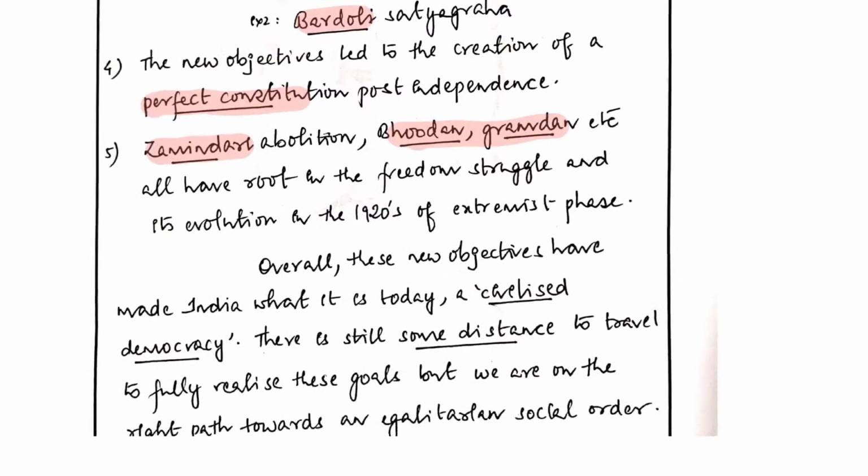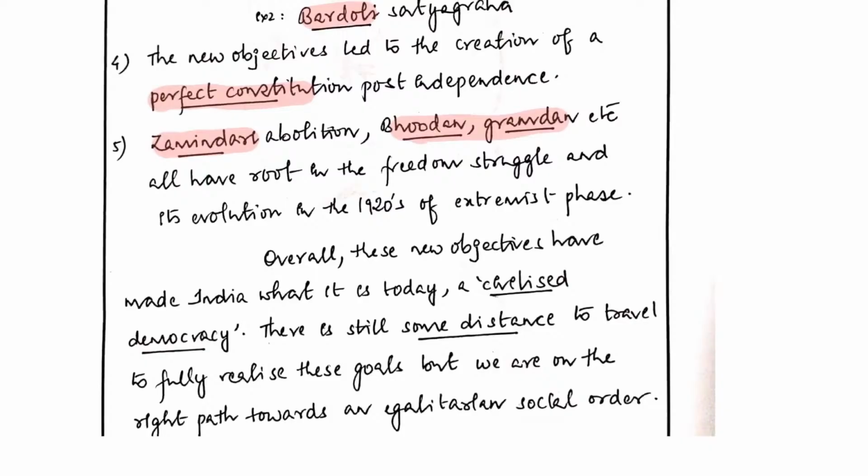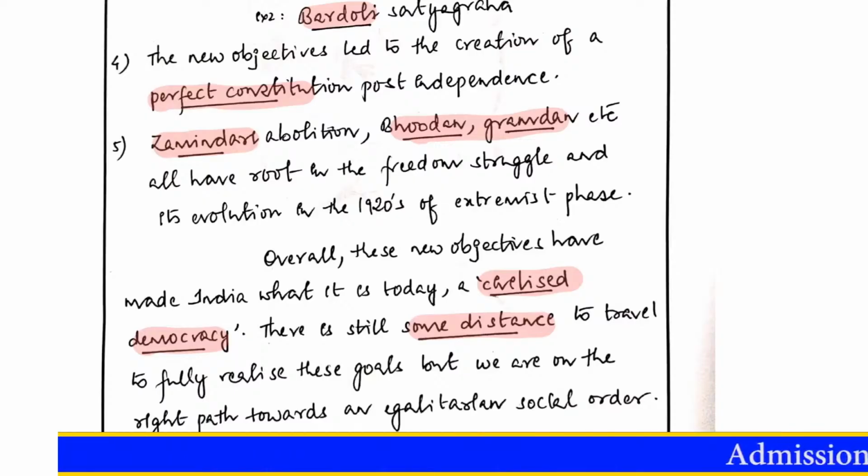Moving forward, these objectives had a strong sense of socialistic leaning, like I just mentioned, because the world over was going through a phase of churning, the Russian Revolution, the Bolshevik Revolution, October, February, whatever revolution it is. So these things influenced our country. We wanted to create a society in which inequalities were minimized.